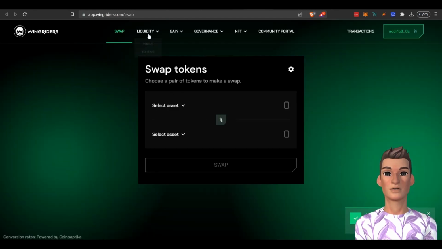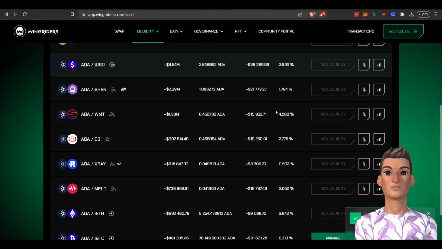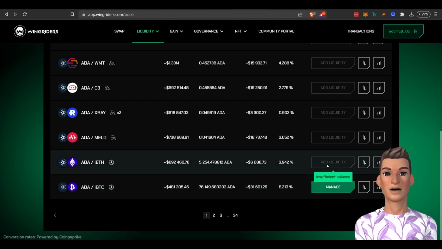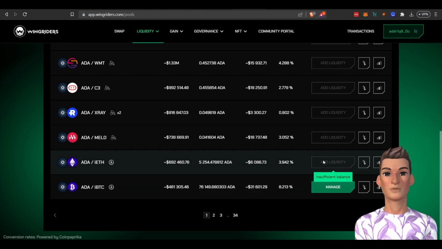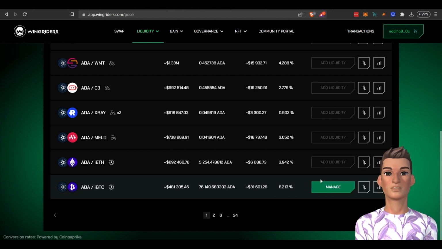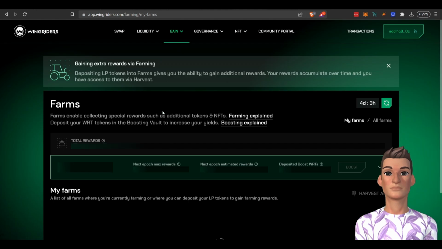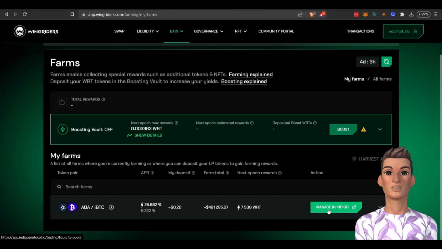They're another DEX, and I'm going to enter their app. It looks like you can also swap here, but I want to go over to pools. If I scroll down, you can see the ADA iBTC pool, and it would say add liquidity, and you would add your liquidity to this particular pool. Once you add liquidity to this pair, you can come back here. You could also go to farming, and you'll see you can manage. You can launch Indigo from right here.